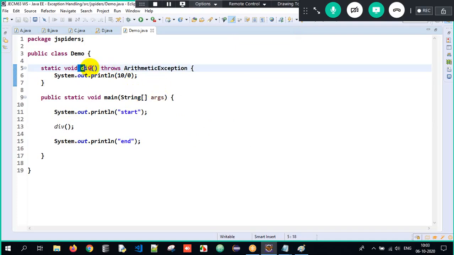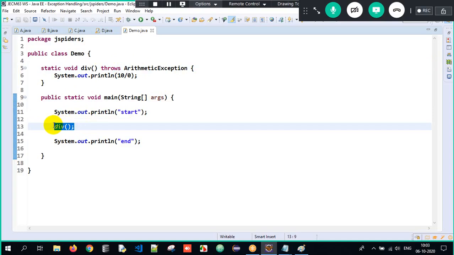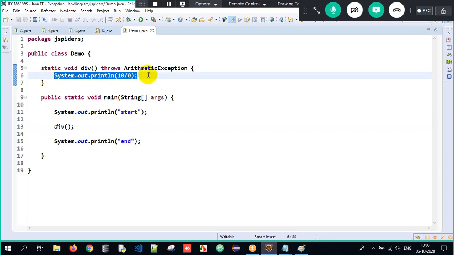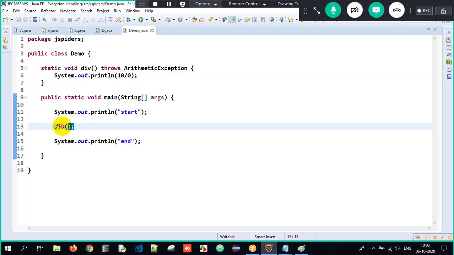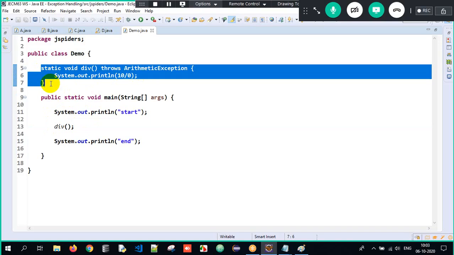So the div method throws arithmetic exception, meaning it is in the declaration of the method. When the caller calls the div method, since it says throws arithmetic exception, it is an indication to the caller that an exception might occur in the method and that it has not been handled. So that information was told to the caller. So what will the caller do? Now the problem is with the caller. Because the exception is occurring in the method and it has not been handled, that information has been told to the caller. So what should the caller do now?